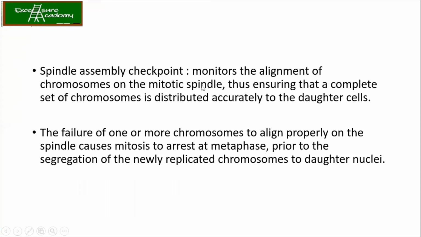The spindle assembly checkpoint will monitor the alignment of the chromosomes on the mitotic spindle, ensuring that the complete set of chromosomes is distributed accurately to the daughter cells. Otherwise, at that stage also the cell gets arrested. They try to repair it, but if the mitotic spindles are not attached to the chromosomes properly, the division will not take place and the cell is meant for apoptosis.